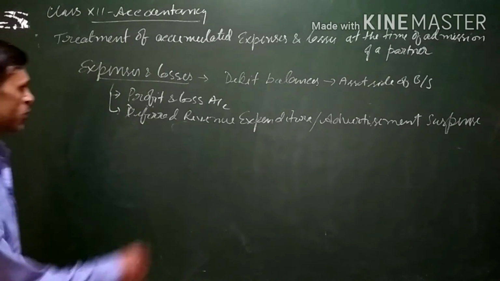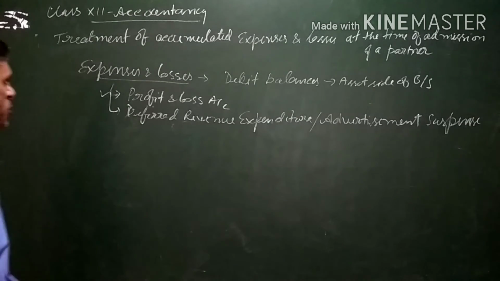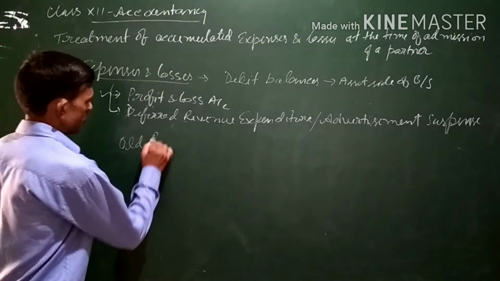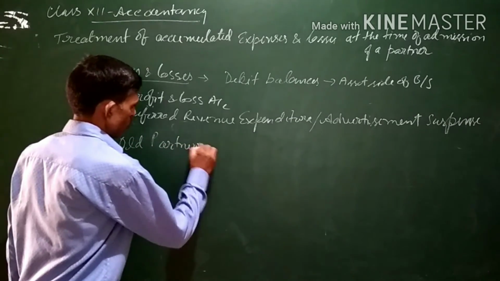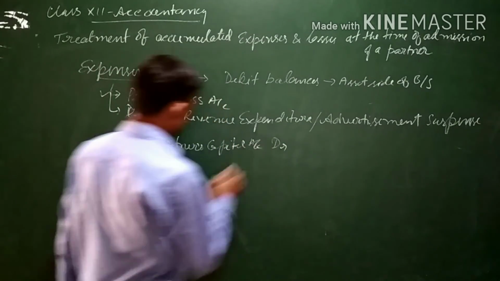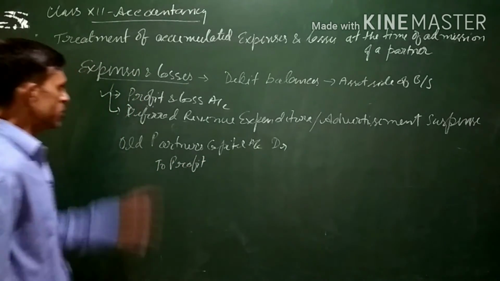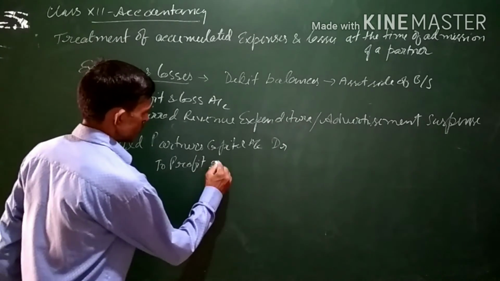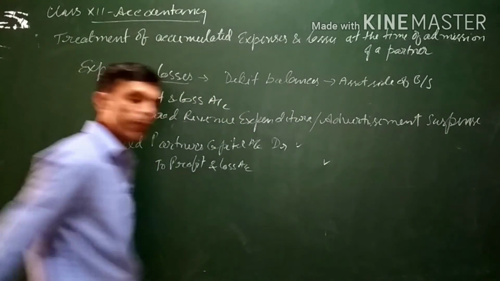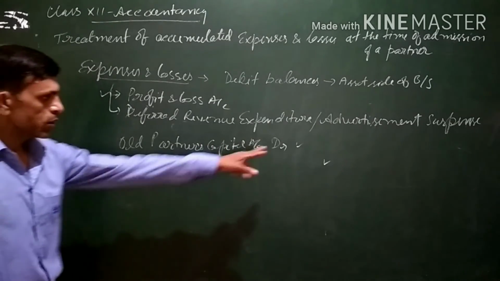Entry for this will be, assuming that profit and loss account is given in the asset side of the balance sheet, in that case old partners' capital accounts will be debited, and the expenses or losses, suppose profit and loss account is there, so profit and loss account will be credited with the amount which is appearing in the balance sheet.